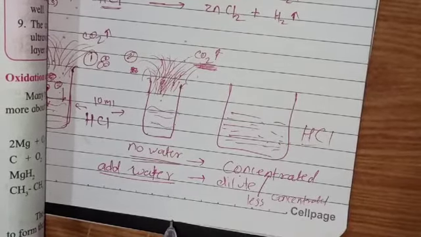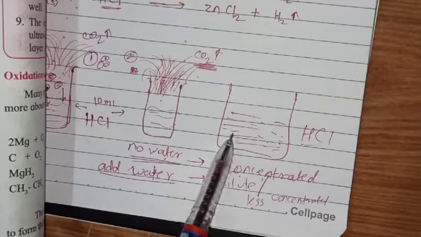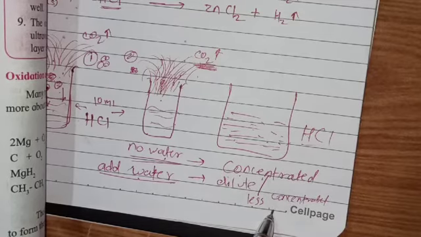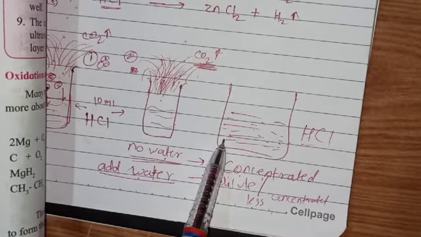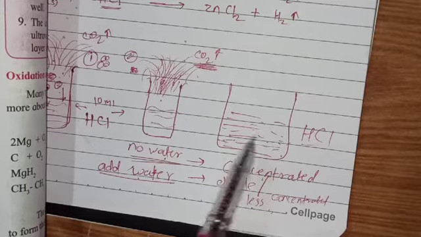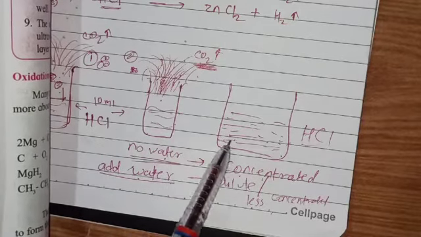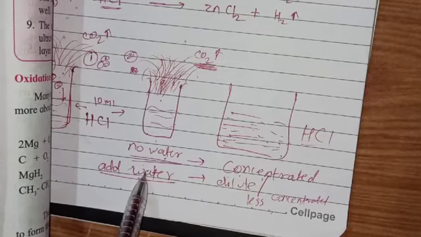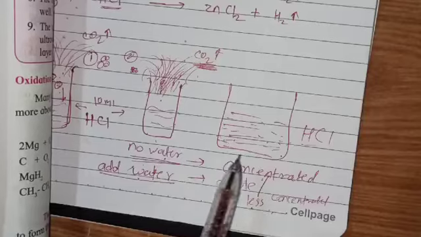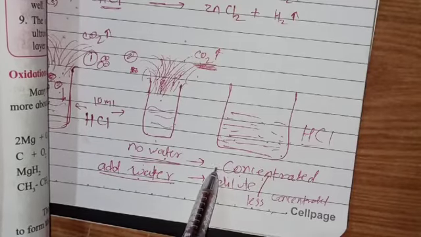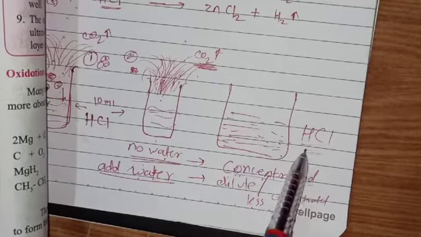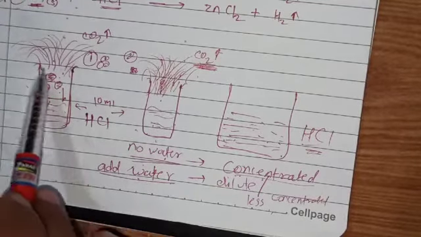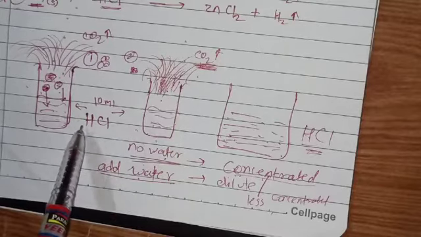Okay, got it? Concentrated means no water in any acid, and dilute or less concentrated means there is water in the acid. If no water, it is concentrated; if we add some water, then it is dilute. So if we use concentrated hydrochloric acid, when we add Shahabadi tiles in pieces and powdered, then the result is faster.